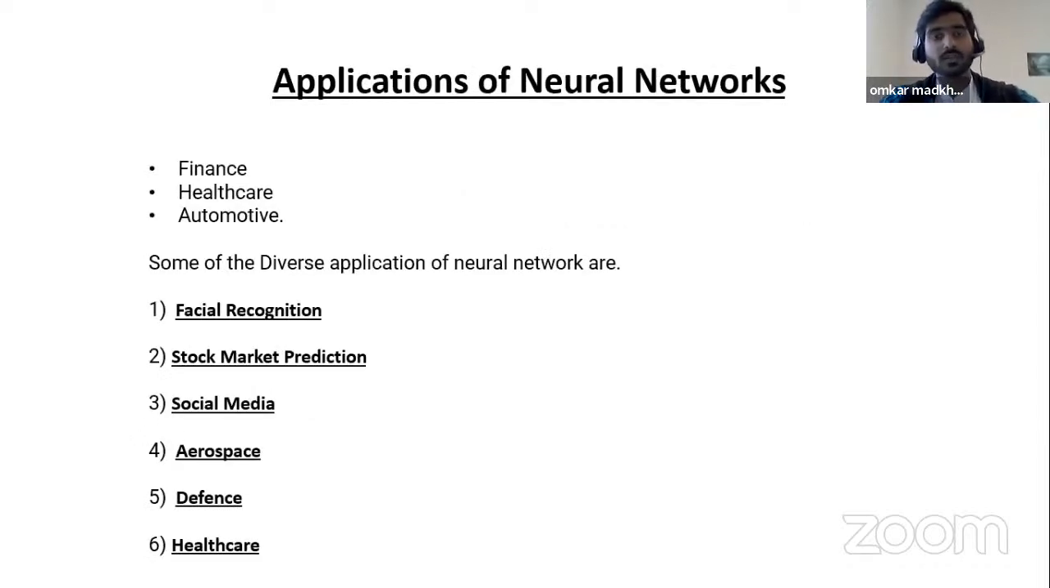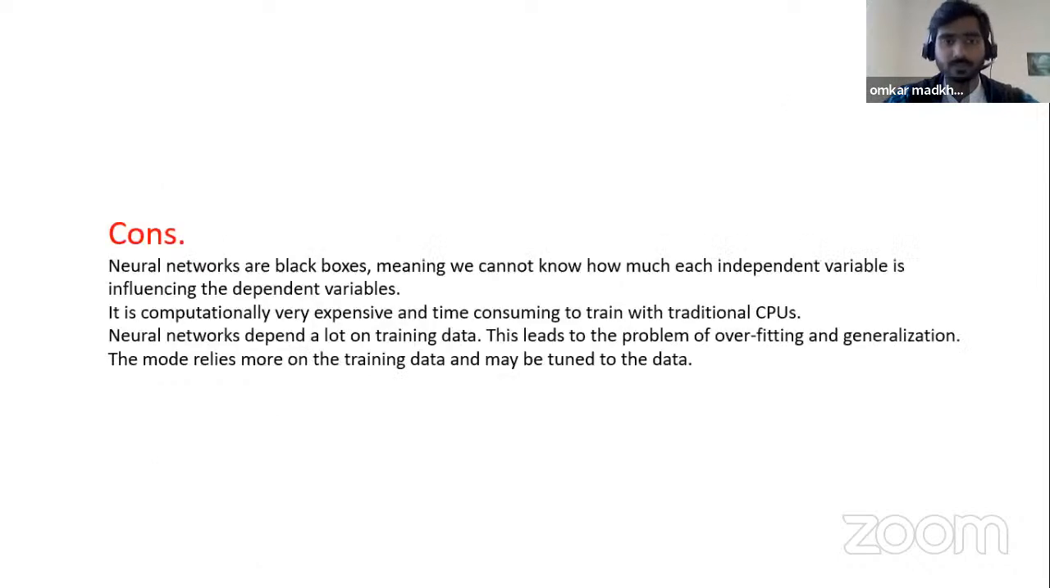And what are the applications where neural networks have been used? Like financial, healthcare, and automobile industries, and some derived applications like facial recognition, stock market prediction, social media, aerospace, and healthcare.